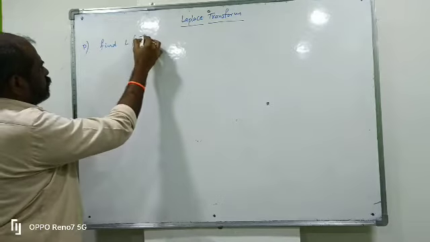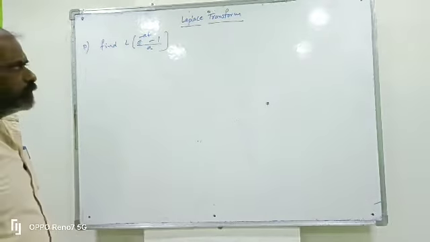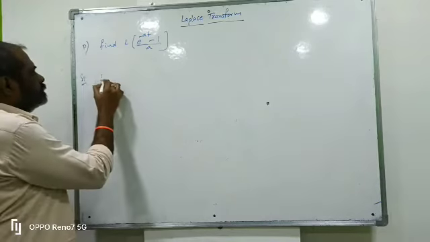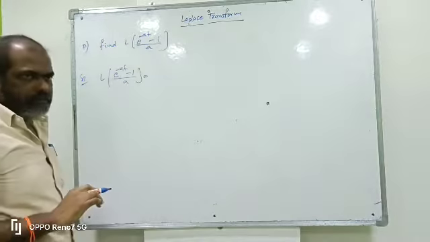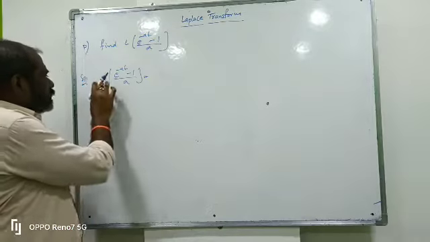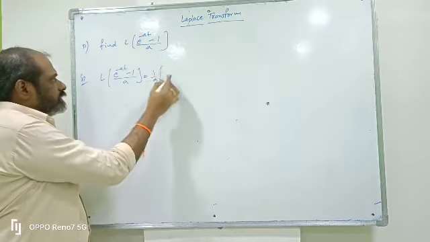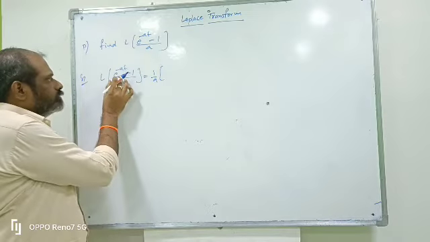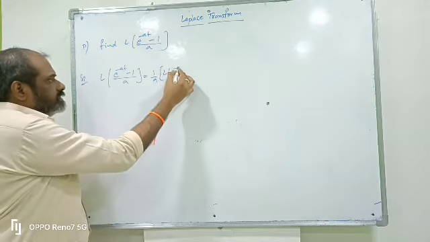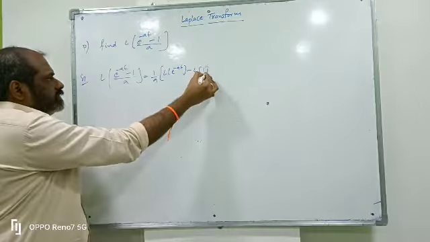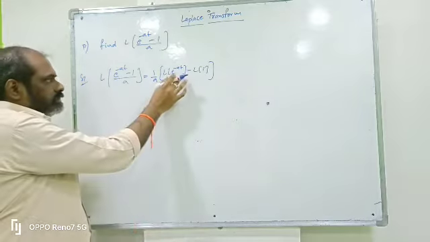Find the Laplace transform of e power minus at minus 1 by a. So the solution is L of e power minus at minus 1 by a. From the linear property, 1 by a is a constant, taken outside. Next, L applies to each term. Here we have two terms, e power minus at and 1, so L of e power minus at minus L of 1. This is called the linear property.